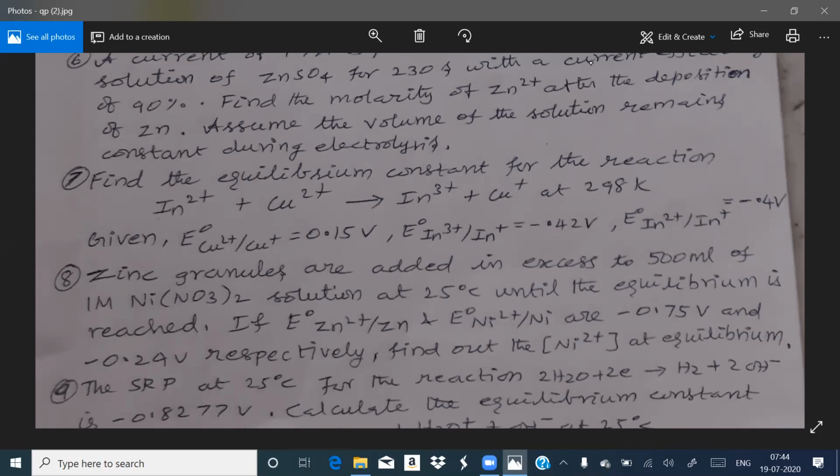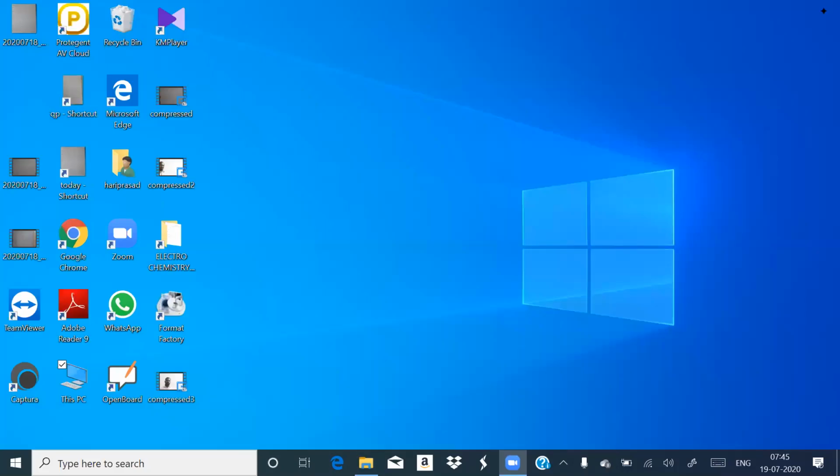E naught SRP is given. The SRP of the zinc electrode and the SRP of the nickel electrode are given. They are asking us to find the concentration of nickel at equilibrium.